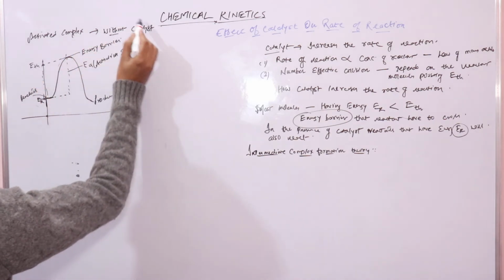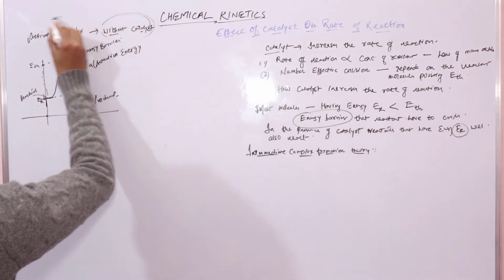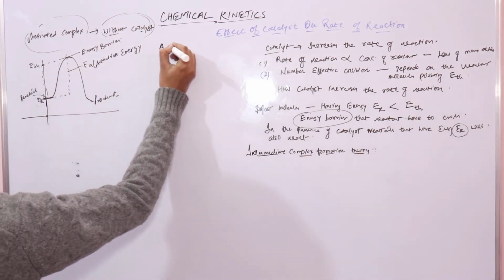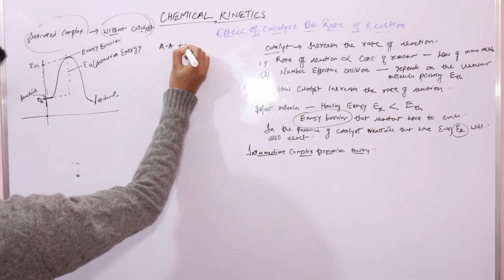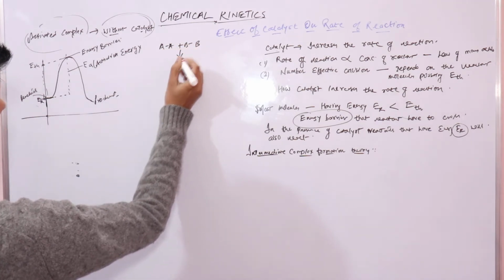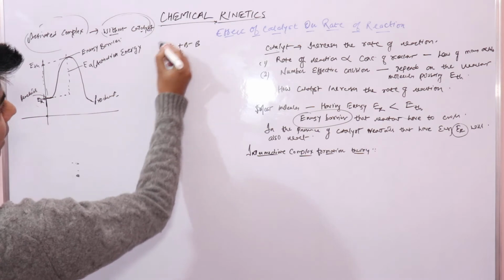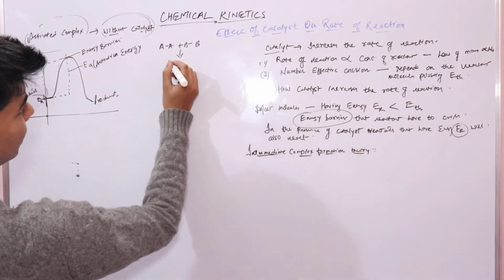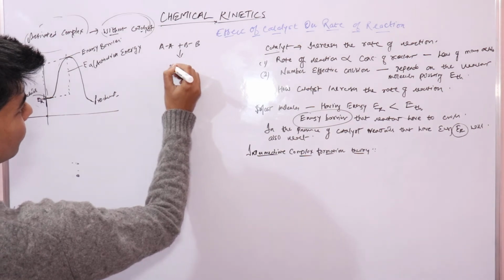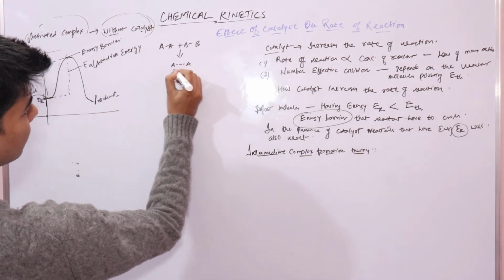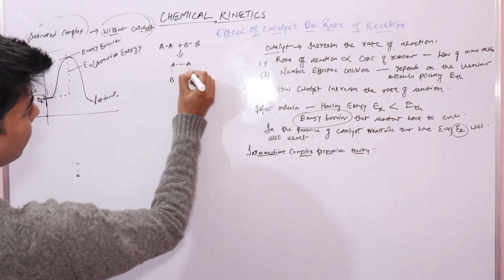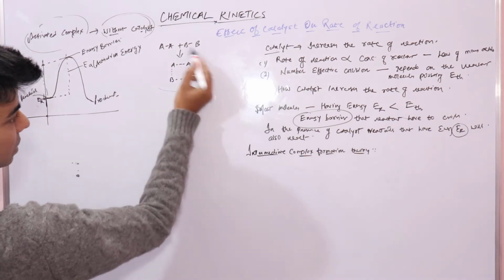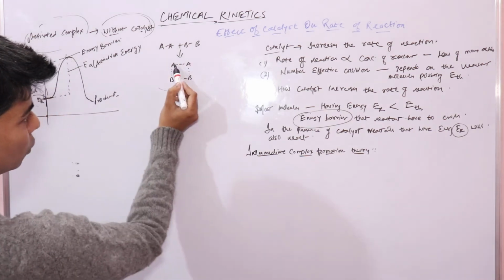So this activated complex without catalyst, this is what we studied, if you remember, these are reactants. When we supply energy equal to activation energy, it will form an intermediate complex, which looked like this. This intermediate complex has loose bonds.